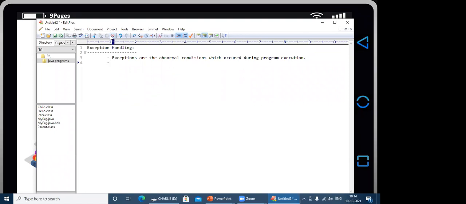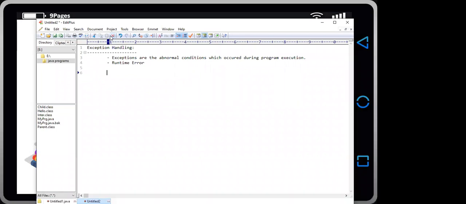Sometimes we call it a runtime exception or runtime error. So exceptions are abnormal conditions which occur during program execution, and they are also termed runtime errors, which occur during the runtime.